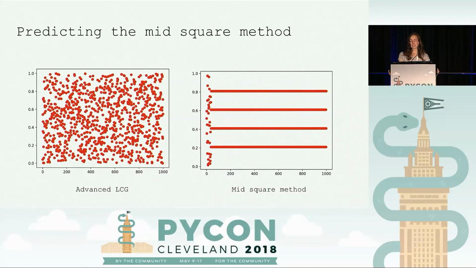So I wanted to graph it. On the left there, you can see an advanced linear congruential generator. And by looking at the output, you can see that it generally appears random to the human eye. And if you look at the one on the right, which is the middle square method, it certainly does not look random. It's clearly repeating itself. So this test doesn't always work, but it is an interesting way to visualize the problems with certain algorithms, and it does work in this case.